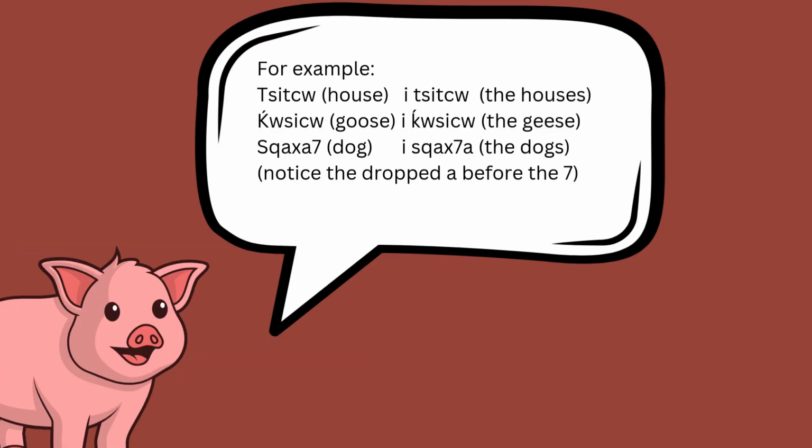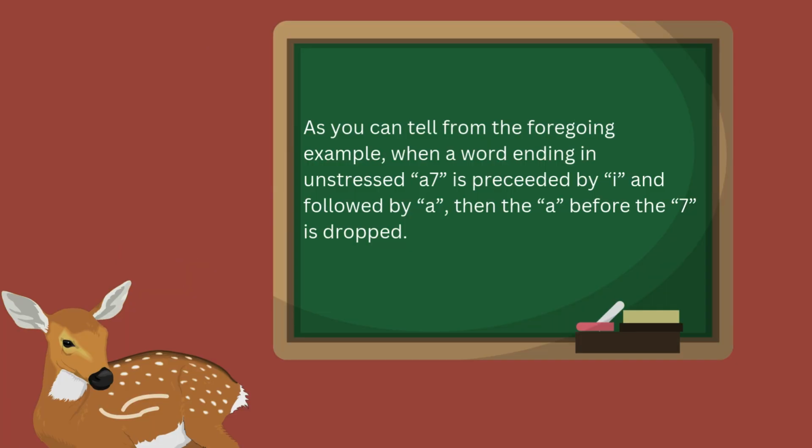For example, chi is house and e chi is the houses. Kshu is goose and e kshu is the geese. Skacha is dog and e skacha is the dogs. Notice the dropped a before the 7 in skacha. As you can tell from the foregoing examples, when a word ending in unstressed a with a 7 is preceded by e and then followed by an a, the a before the 7 is dropped.